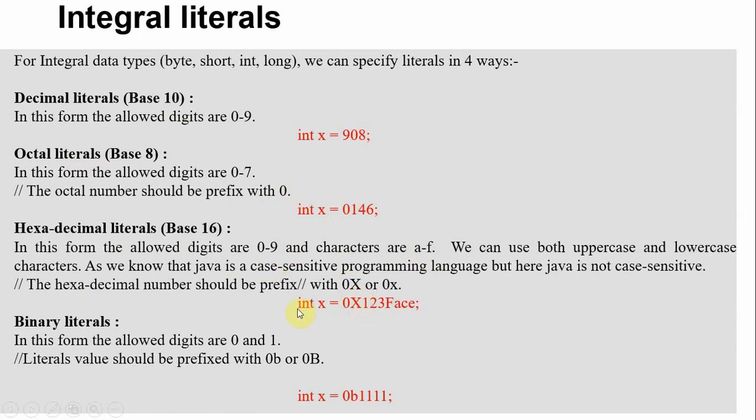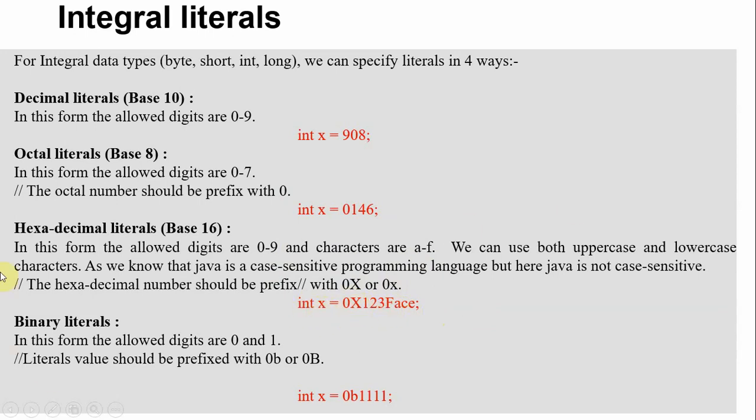This is the value for the integer variable x, and the literal value is 0x123FACA, which means we are giving a hexadecimal value to this integer variable.